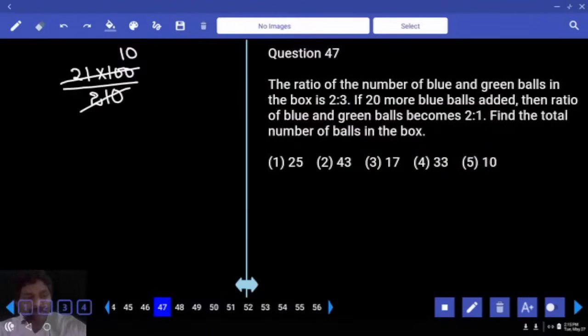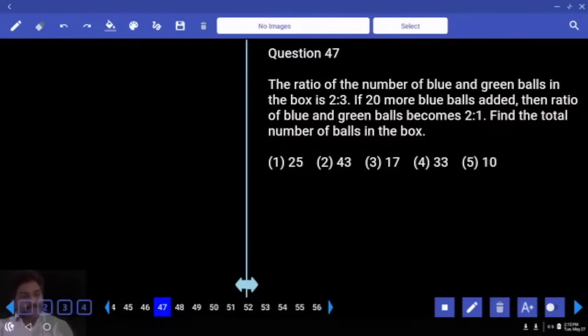The ratio of the number of blue and green balls in a box is 2:3. If 20 more blue balls are added, then the ratio of blue and green balls becomes 2:1. Find the total number of balls in the box. Both possible. Two options. Fine. So what color balls are we adding now?